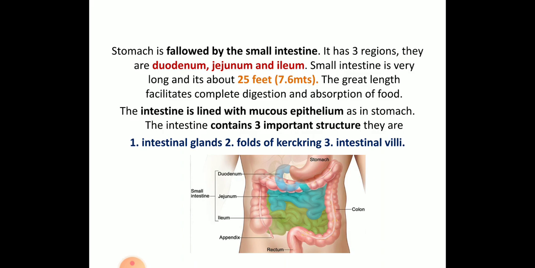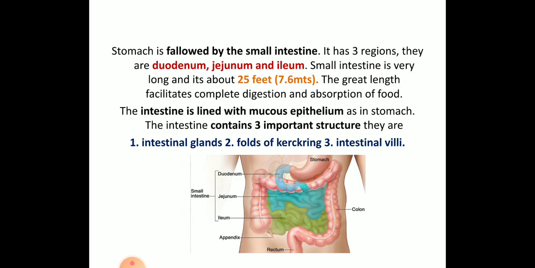So why is it this long? Because it contains the absorbing structures called villi. So if the length is larger, the food will travel for a longer time and absorption takes place for longer time, and that food will give you the nutrition. So that is why the intestine is much lengthier.